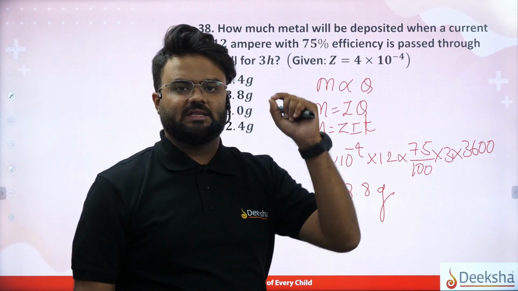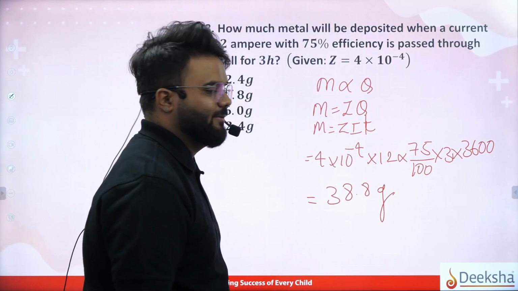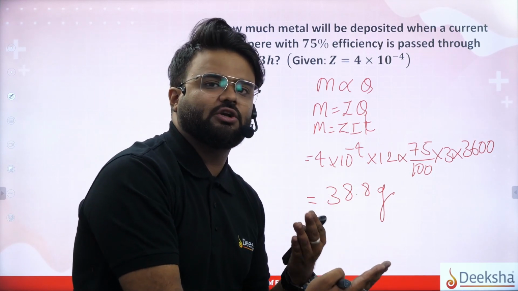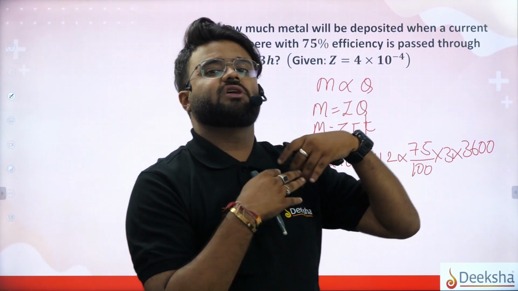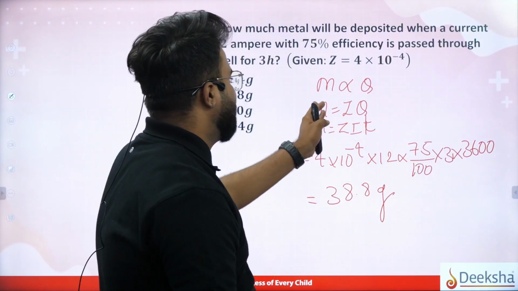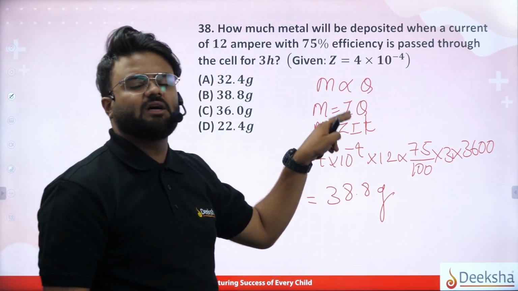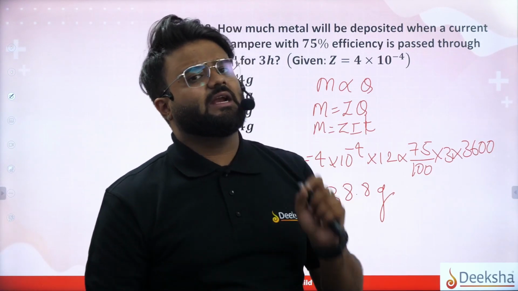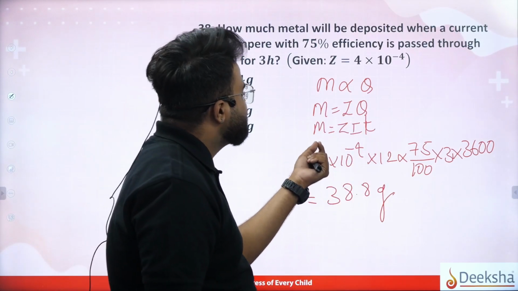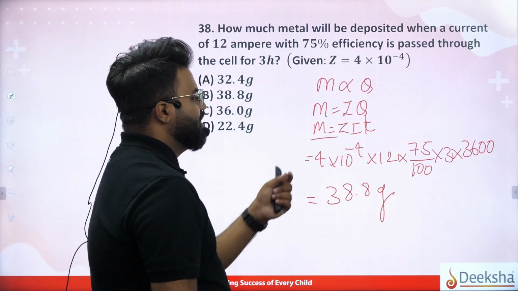Now, if we apply Faraday's first law, you know that the amount of electric current passed through an electrolyte and the amount of ions displaced on the electrode are directly related. So mass is directly proportional to the current. Then we add the constant, the electrochemical equivalent, into Q. We know that Q is equal to I into T.